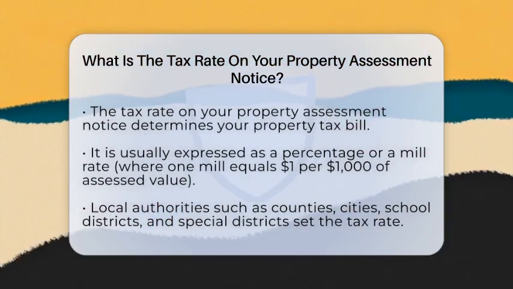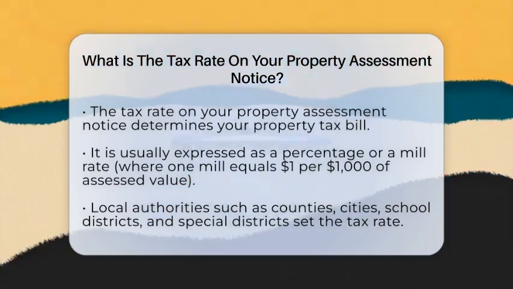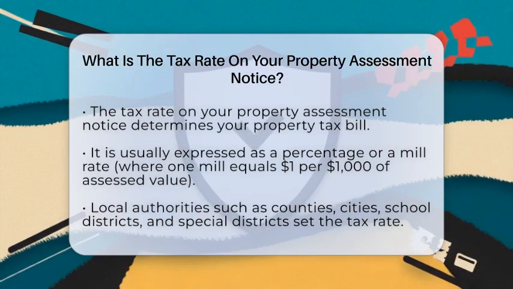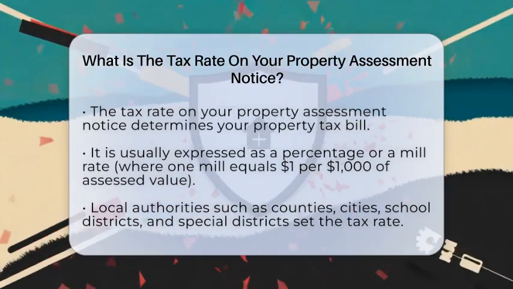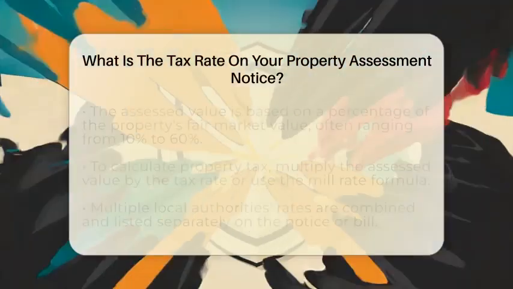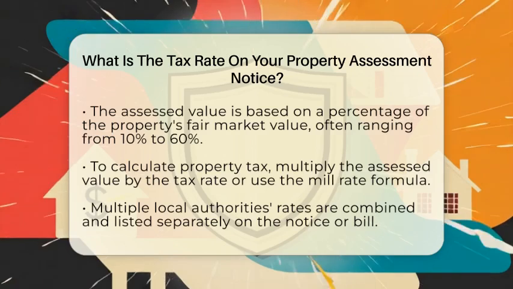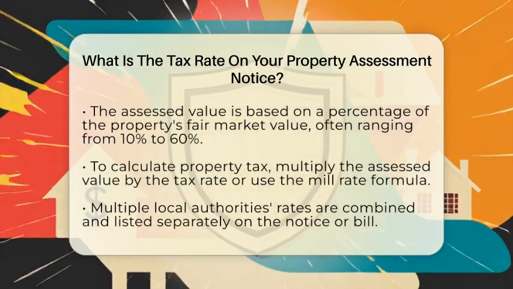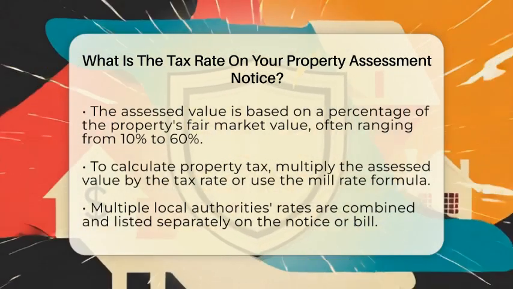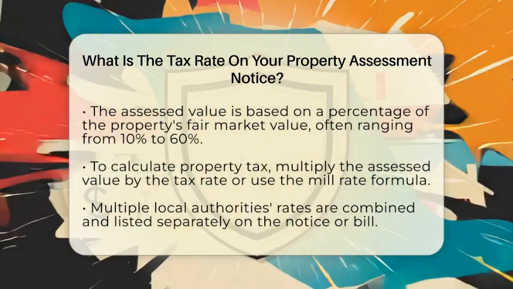The assessed value on your notice is based on a percentage of your property's fair market value. For example, some areas assess residential properties at 10% or 60% of what they could sell for. The tax rate itself is often expressed as a mill rate, where 1 mill equals $1 of tax for every $1,000 of assessed value. If your tax rate is 10 mills, you pay $10 in taxes for every $1,000 of assessed value. Sometimes, the rate is shown as a percentage, like 1%.